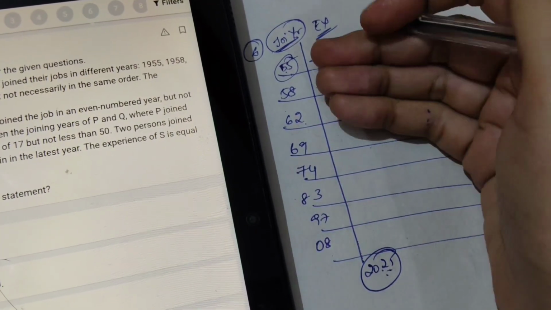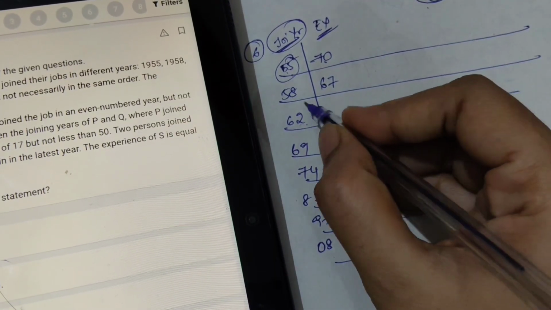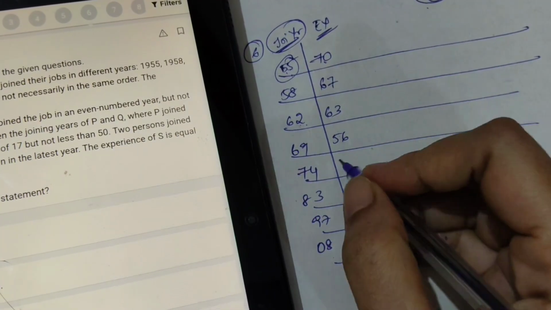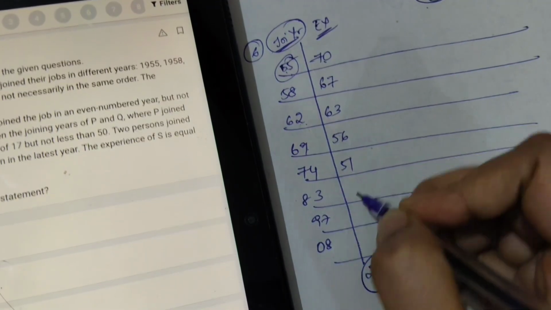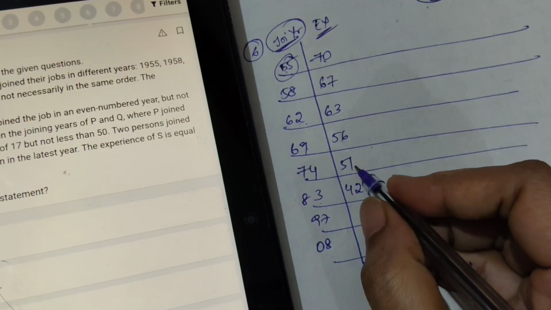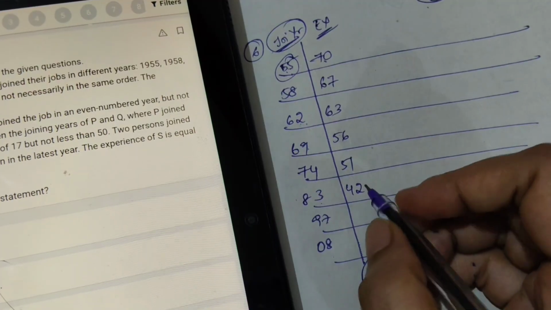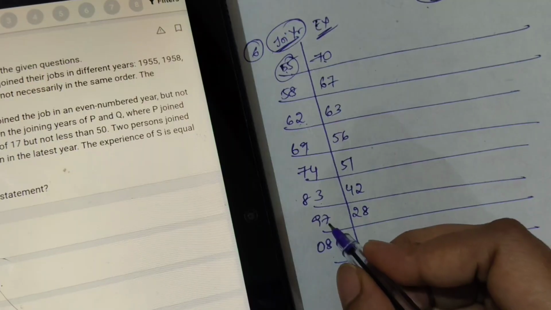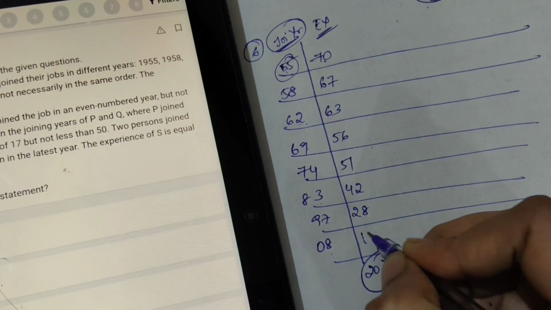In this way the experience will decrease as the year increases. 58 plus 4 years means 63, 62 plus 7 years means 56, 69 plus 5 means 51, 74 plus 9 years means 42, 83 to 97 is 14 years, so 28 years, and 97 to 2008 is 11 years, so 17, okay.